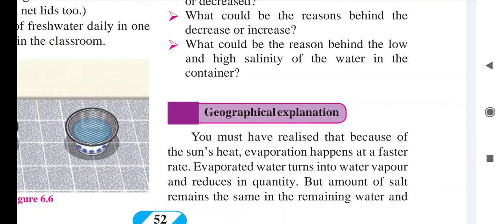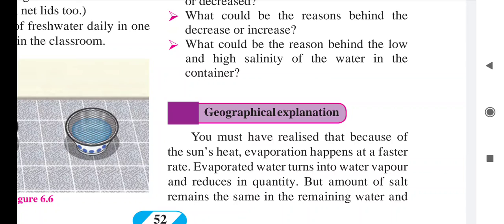So what could be the reason behind the low and high salinity of the water in the container? See children, as I have just explained, because of evaporation in the first container the salinity will be more, because water has evaporated but salt is not evaporating. The salt dissolved in that water will remain, so the water's amount will be reduced but the salt will remain the same. Due to that, salinity will increase there.